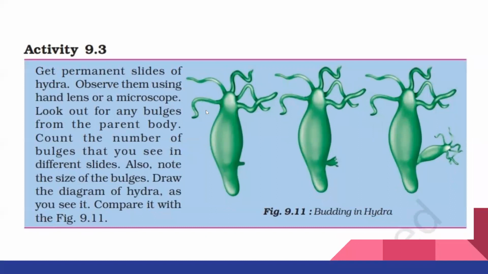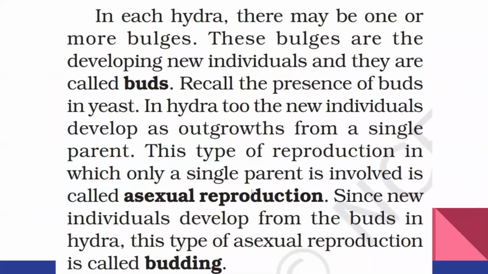See, first is budding in hydra. This is the picture given in your textbook. You see, this is the parent hydra, and you can see a small swollen portion, which is called a bud, on its body wall. In the second picture, that bud has grown and is developing just like the parent, with other parts. And in the third picture, it is fully grown just like the parent organism. After that it separates from the body of the parent and grows into a new hydra. This is called budding in hydra. Now we are going to learn more detail about it in the next paragraph.